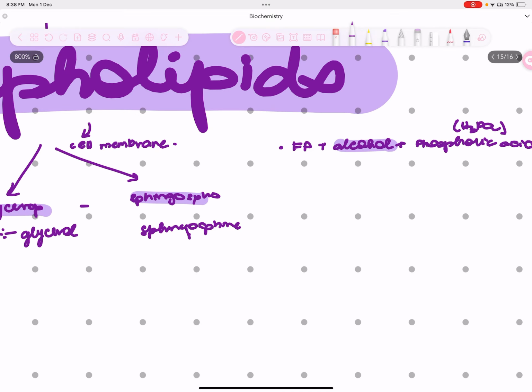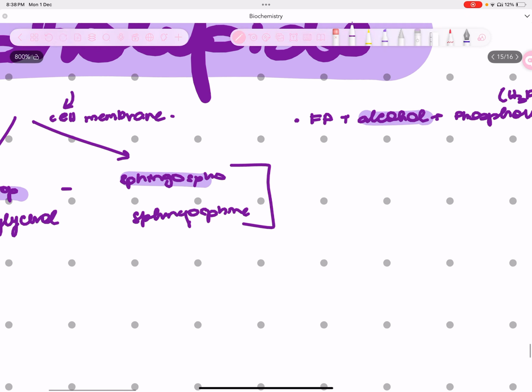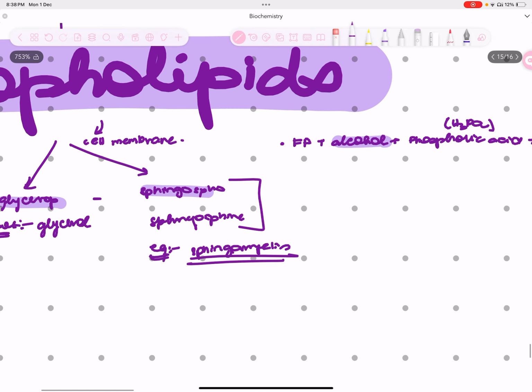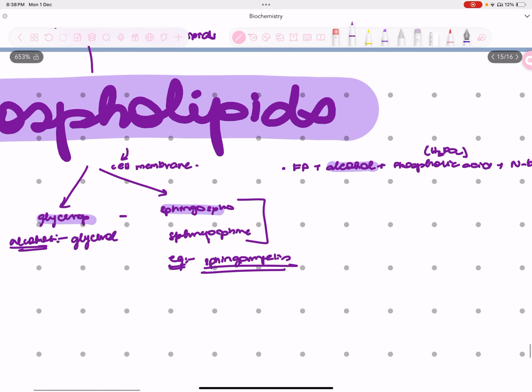Let's just quickly get done with sphingophospholipid because it's a very small category and its example is sphingomyelin. Now, as the name suggests, it helps with myelination. This is the role of sphingomyelin. Now, moving back to glycerophospholipid, you have a lot of variety of glycerophospholipids.